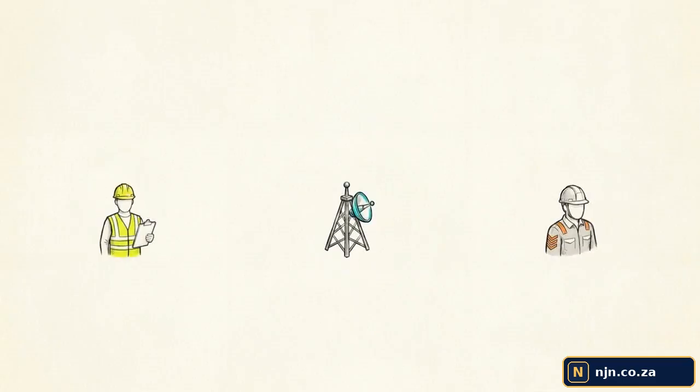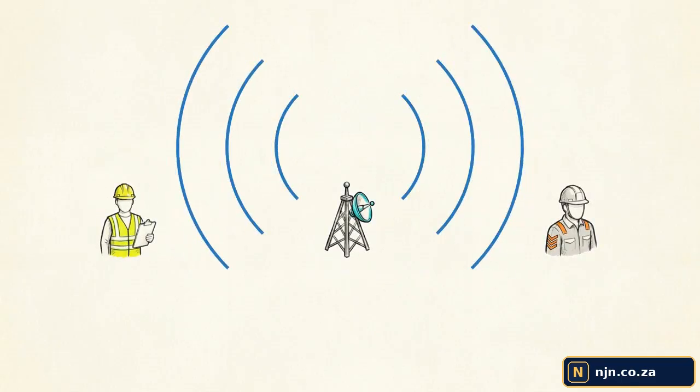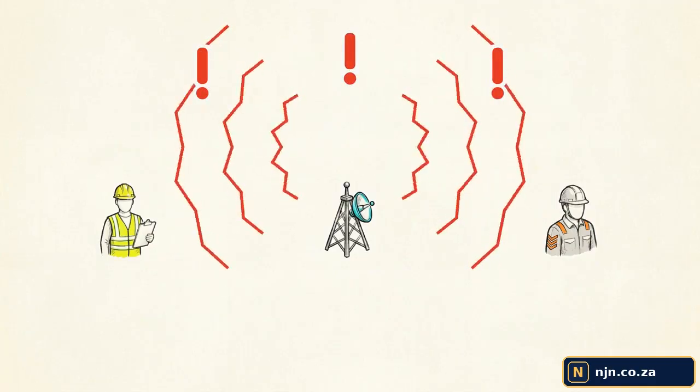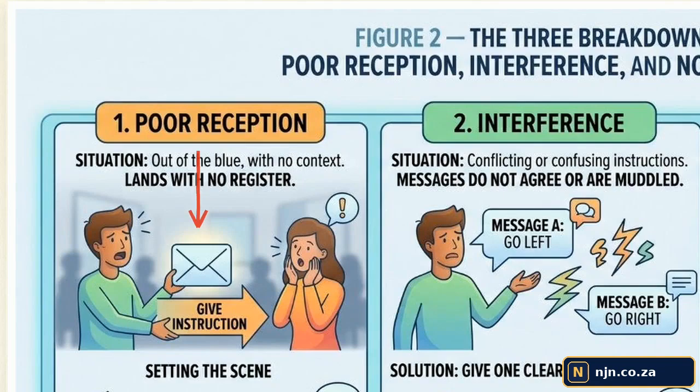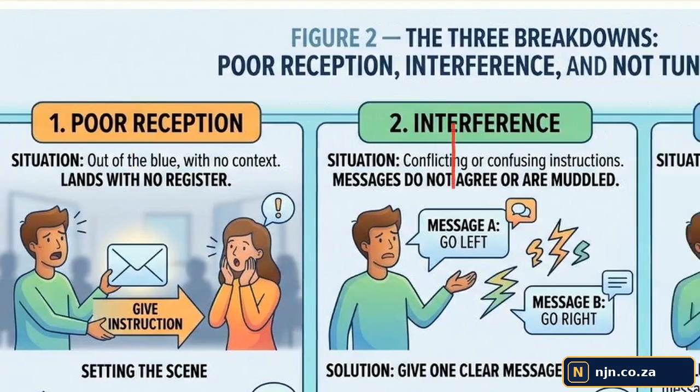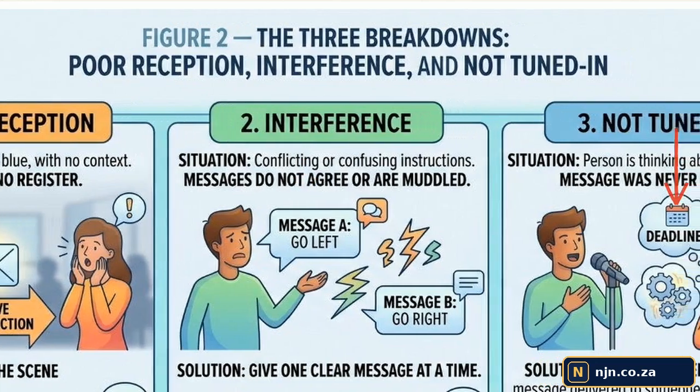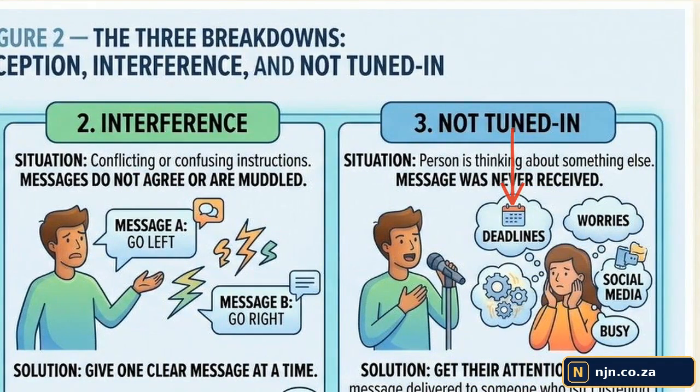Human communication functions a lot like a radio link. Just like a physical radio, it's susceptible to 3 predictable signal failures on the floor. First is poor reception. Dropping instructions without context means they land with no register. Second is interference. Conflicting instructions mean a team member cannot execute them simultaneously. Finally, not tuned in. The receiver is physically present, but entirely distracted by plant noise, deadlines, or worries.